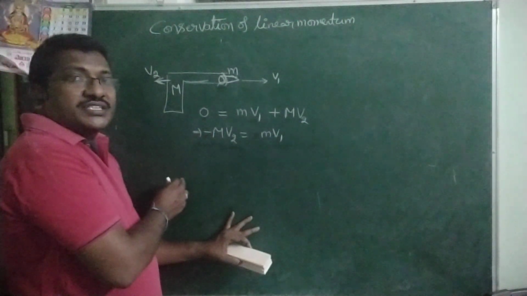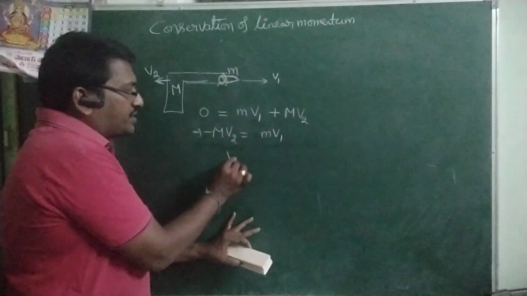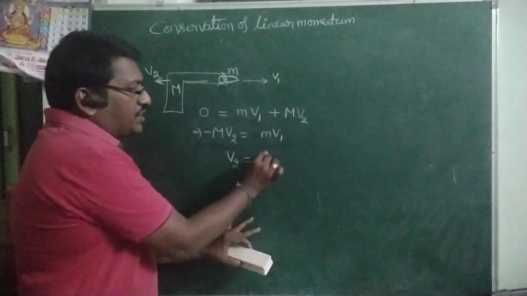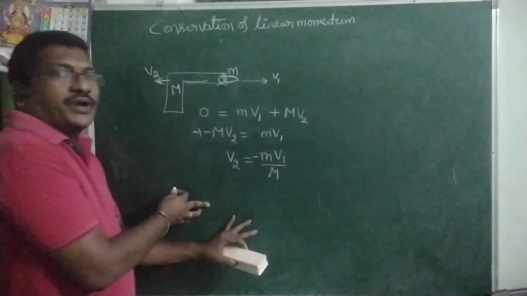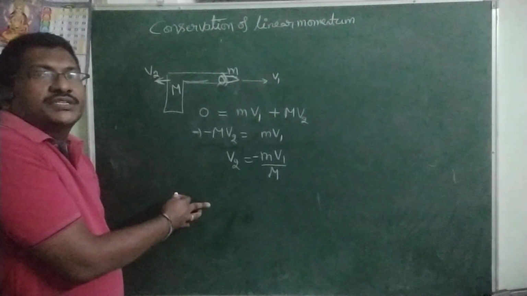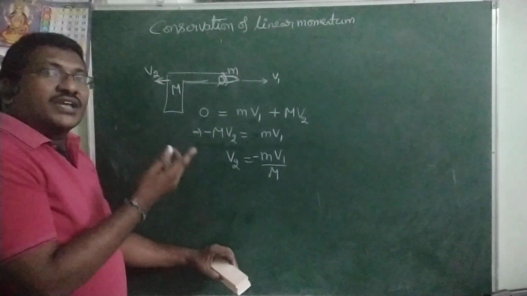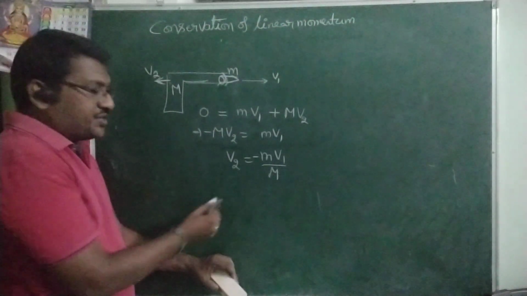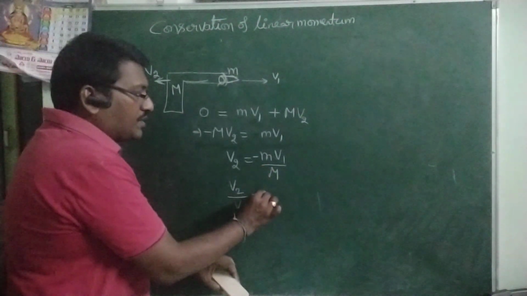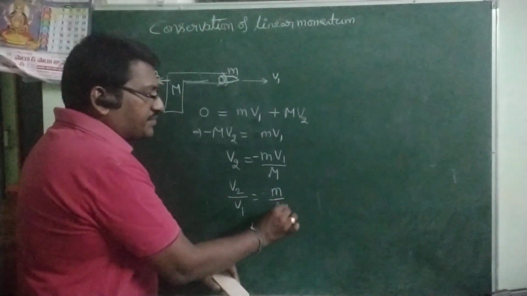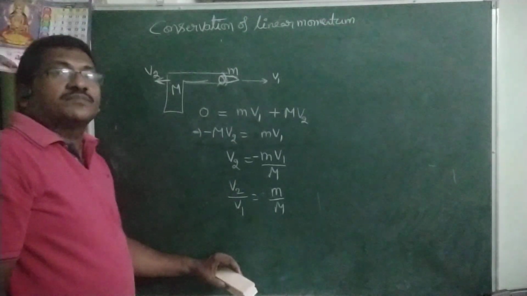So what is the recoiling velocity of the gun, that means backward direction velocity? From this you can write v2 is equal to minus m into v1 by capital M. Minus indicates opposite direction. So that is the gun problem. What is the ratio of the velocities of the gun and bullet? v2 by v1 is equal to minus small m by capital M. The small m is mass of the bullet, capital M is mass of the gun.